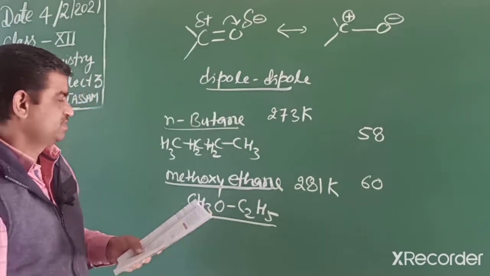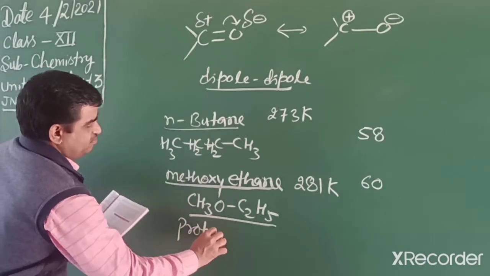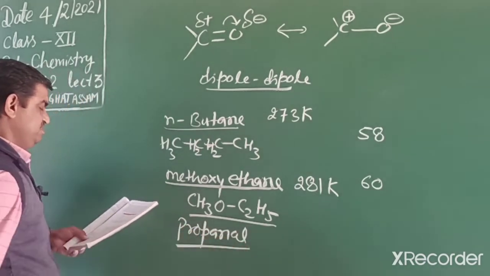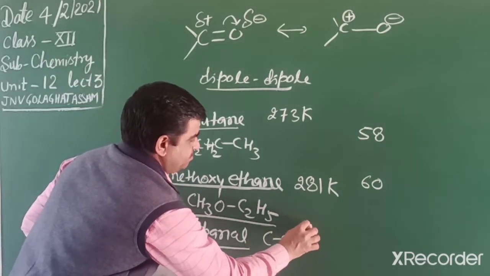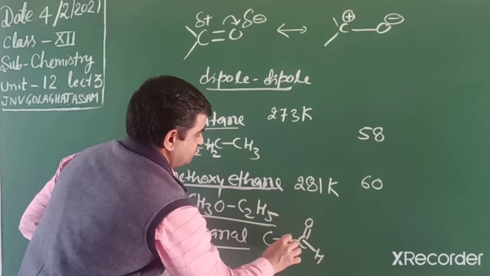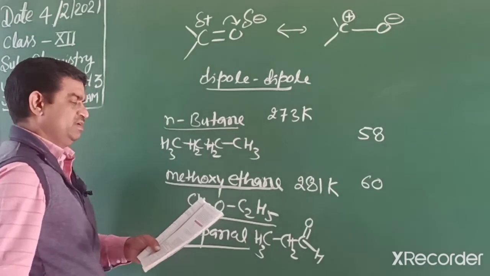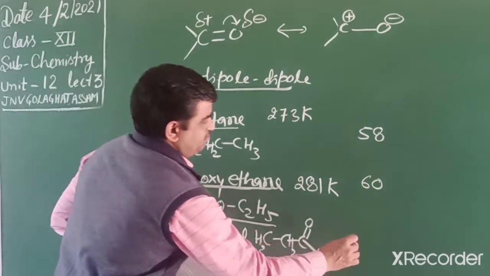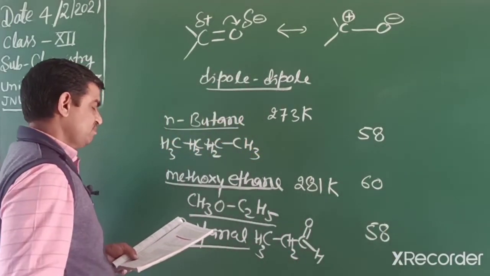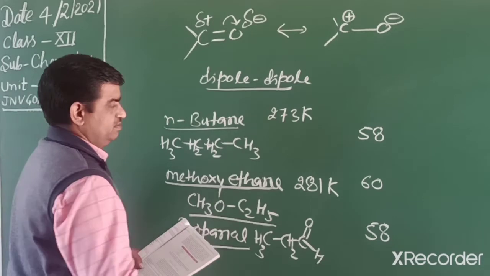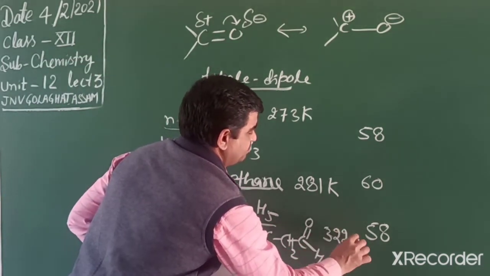The other one, if we compare propanal, means an aldehyde, with 3 carbon atoms, its molecular mass combined is 58 and its boiling point is given as 322 Kelvin.